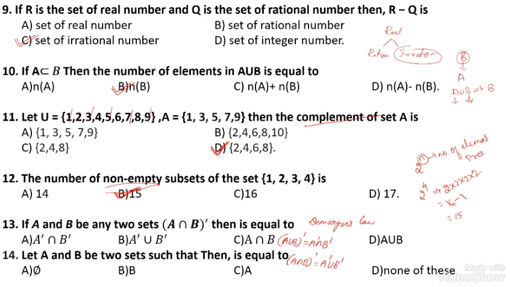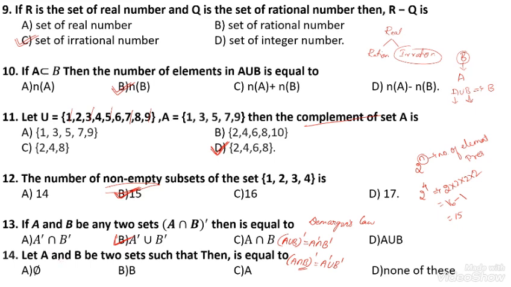By using the second result of De Morgan's law, I can directly write the answer: option B. (A intersection B) complement is equal to A complement union B complement.